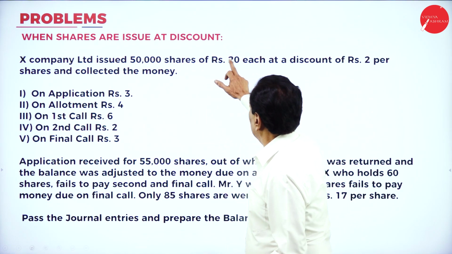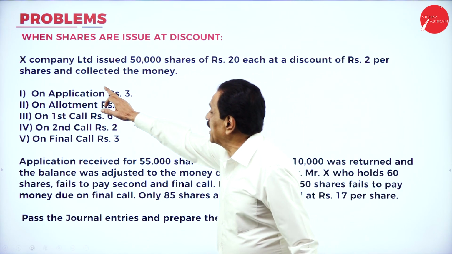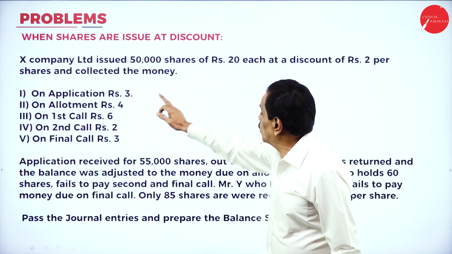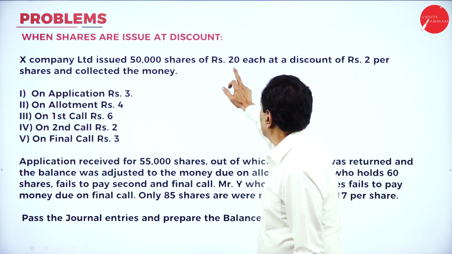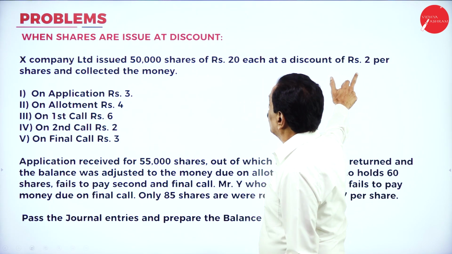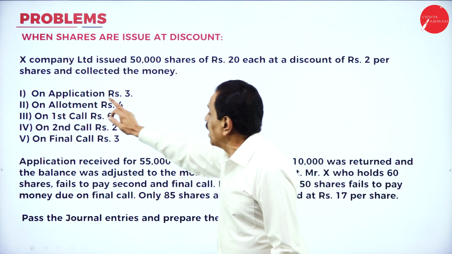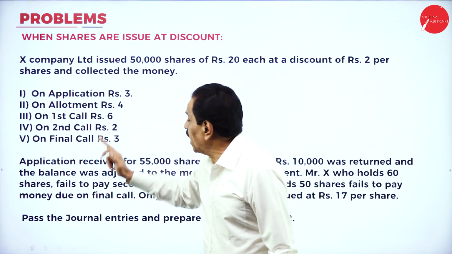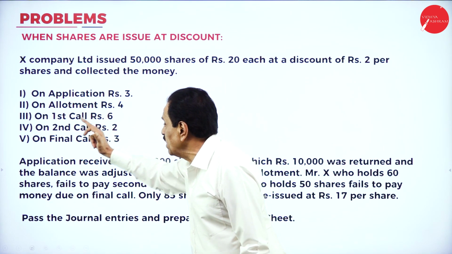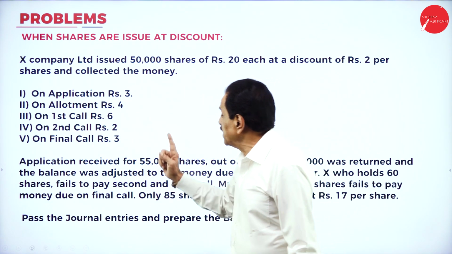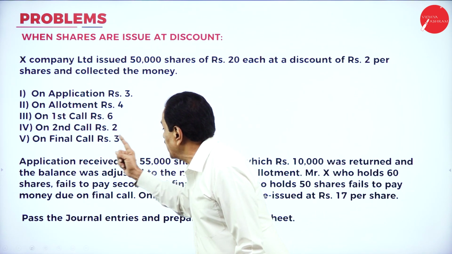When shares are issued at discount, X Company Limited issued 50,000 shares of rupees 20 each at a discount of 2 rupees per share and collected the money as follows. On application 3, on allotment 4, on first call 6, on second call 2, on final call 3.